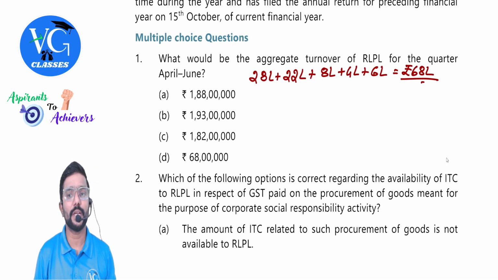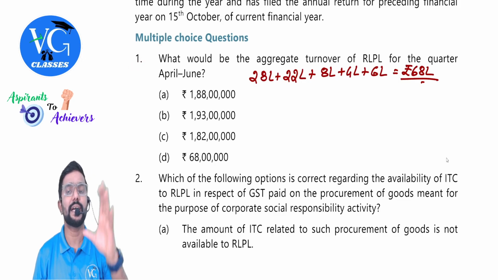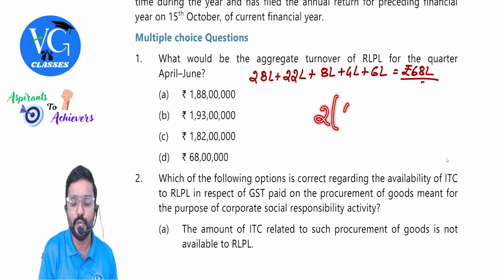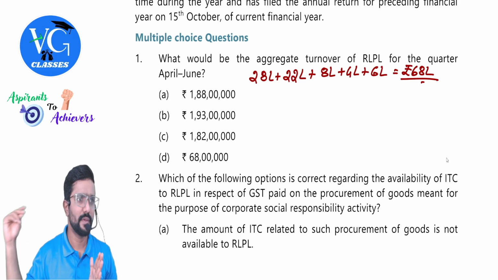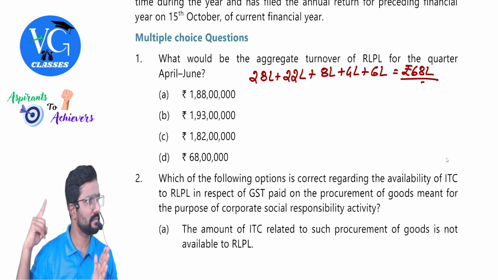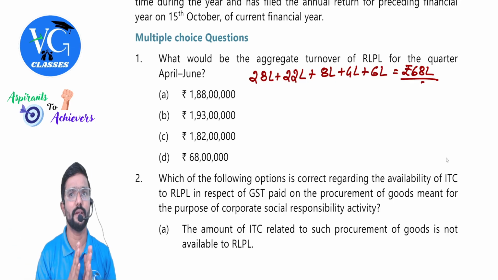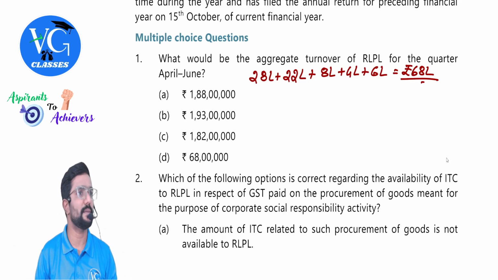What would be the aggregate turnover of RLPL for the quarter April to June? Guys, what is aggregate turnover is given in Section 2, clause 6. What all does it include? Taxable outward supply plus exempt supply plus export plus interstate supply under one PAN. All interstate supply under the PAN. It should be calculated on a PAN India basis. Okay, all registrations put together. But it will not include inward supply on which RCM is applicable.